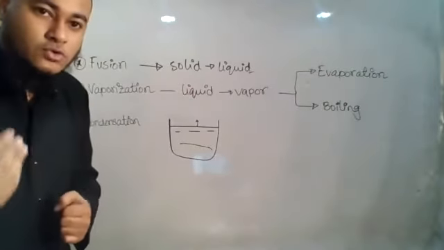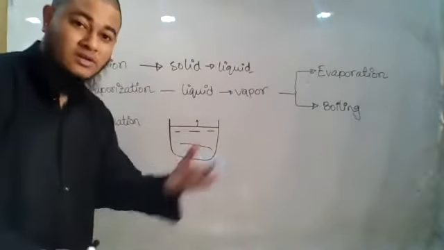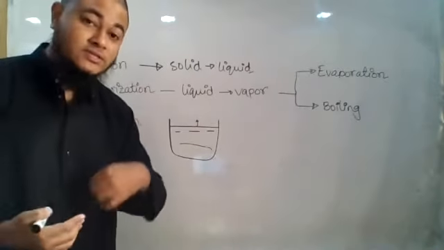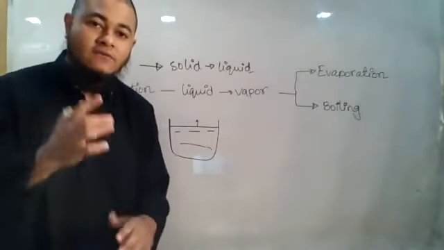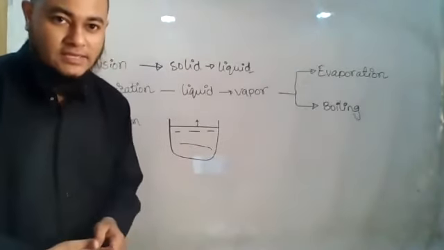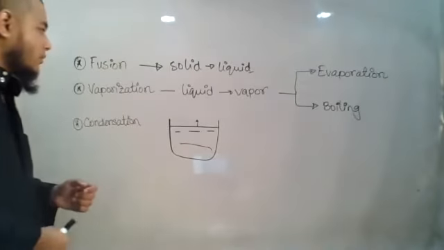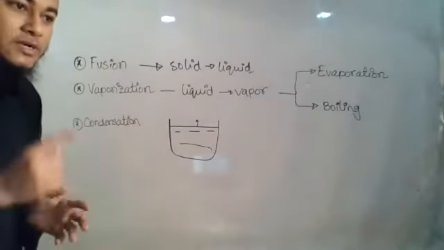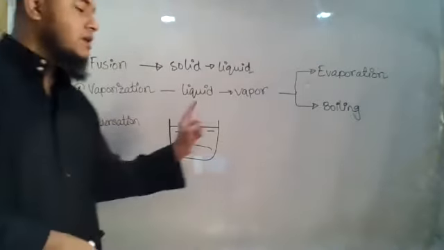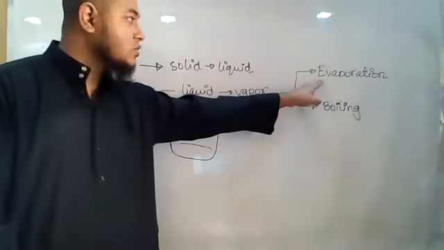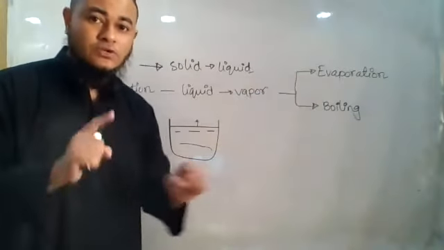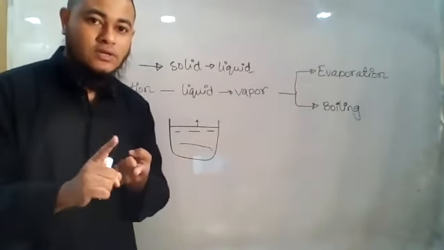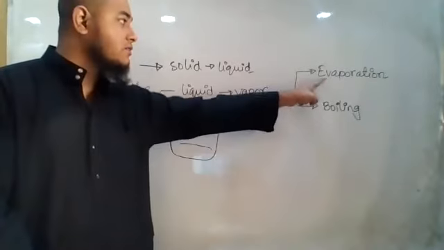You come after 1 or 2 weeks, you will see that there is no water left in the pot. All the water has been converted into water vapor, even though you did not supply any heat. Okay, so whenever you are not supplying any heat, but still the water is converted into vapor, then that is called evaporation. You don't supply any heat, but still water converts to vapor, that is evaporation.